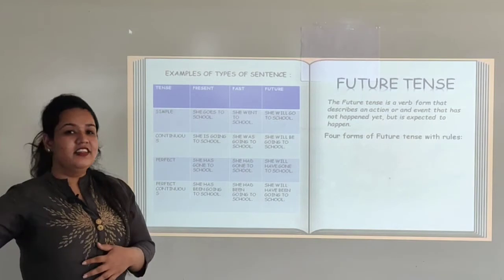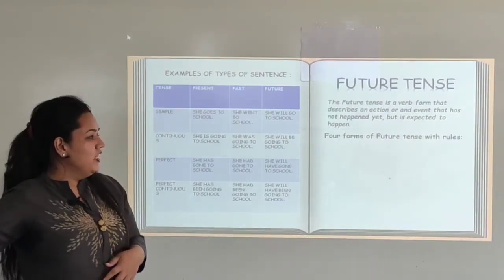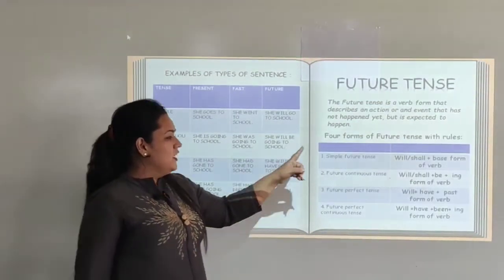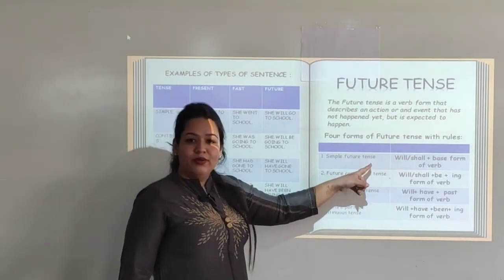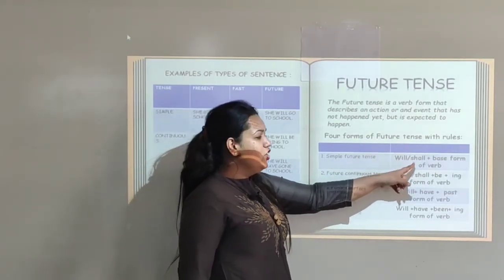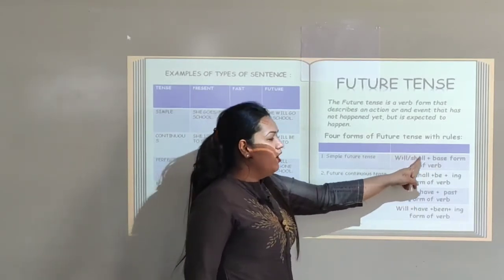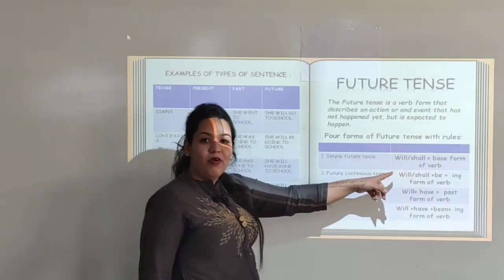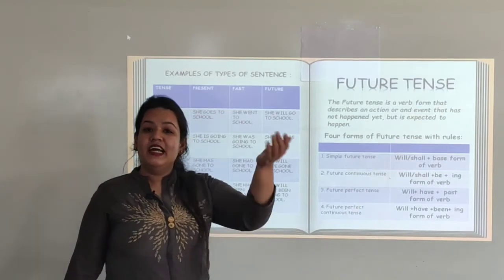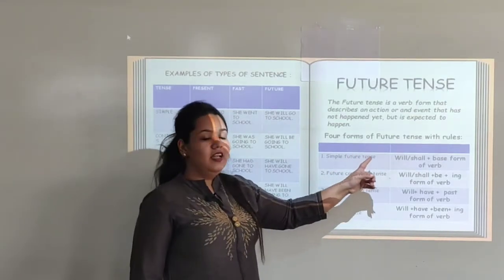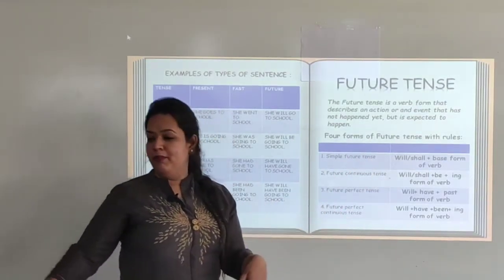Let us see the types of future tense, some rules. Simple future tense, the rule is will or shall plus base form of the verb. Either will or shall with the base form of the verb. She will dance in the competition. So will plus dance is the base form.